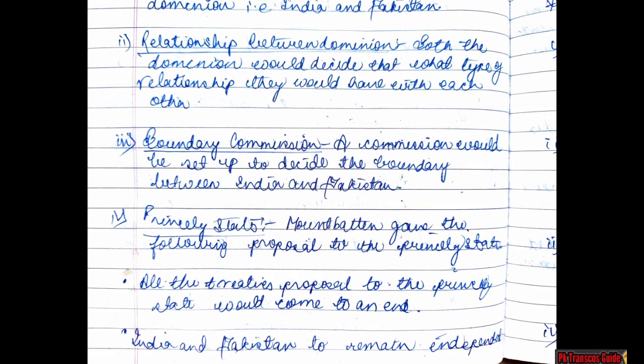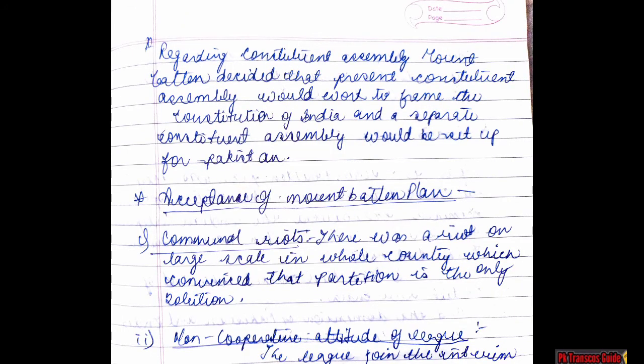Now let's see the next page. Regarding the Constituent Assembly, Mountbatten decided that the present Constituent Assembly would work to frame the Constitution of India, and a separate Constituent Assembly would be set up for Pakistan. So this topic was quite easy. Now let's see the acceptance of the Mountbatten Plan.